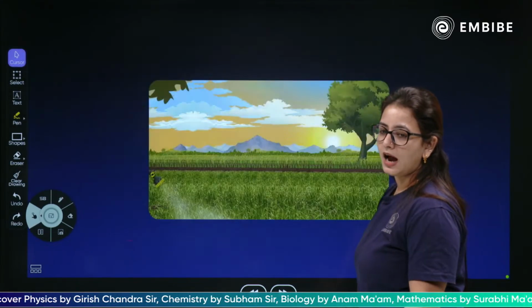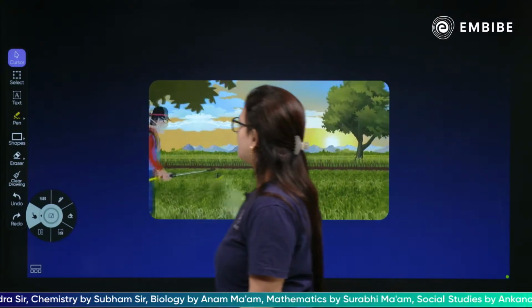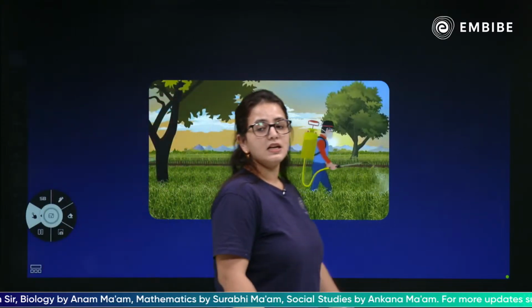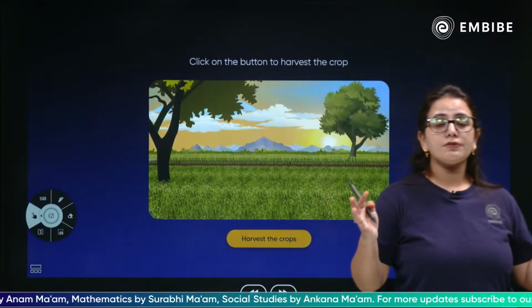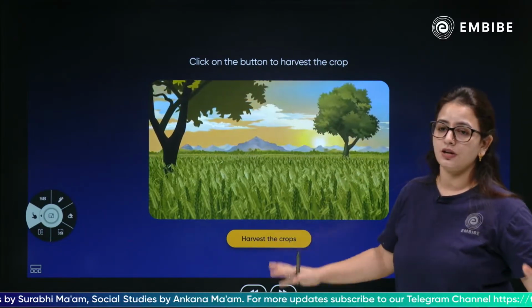Water we have given, let's add fertilizer. While we add fertilizer to the crops, they are going to grow and mature more. Yes, adding fertilizers is something we have already discussed. Fertilizers are generally chemical, but manure is absolutely natural.